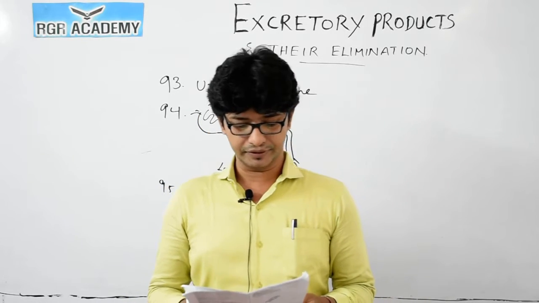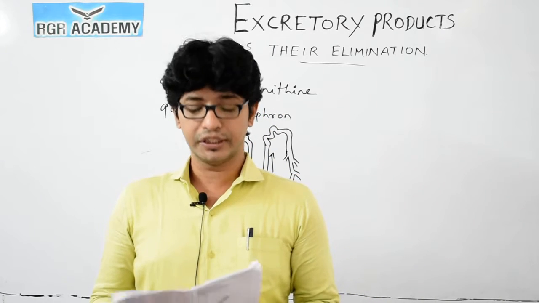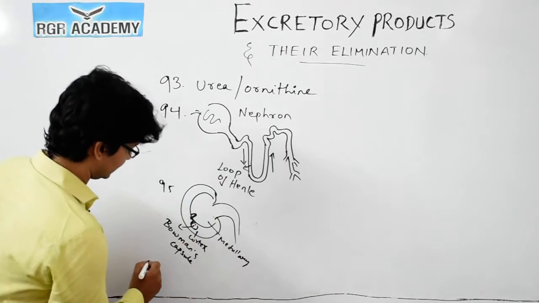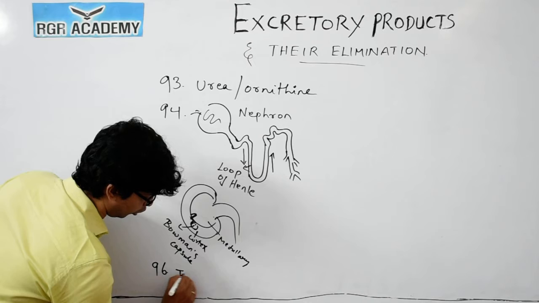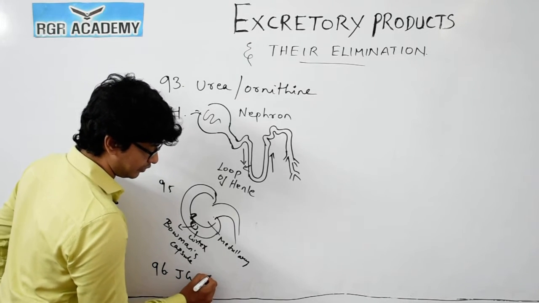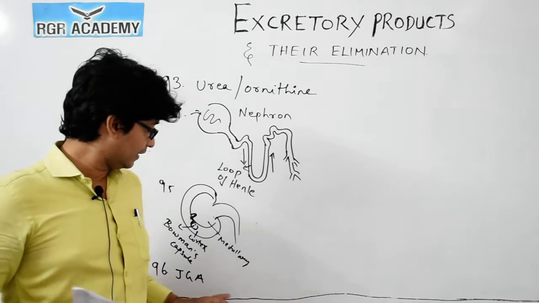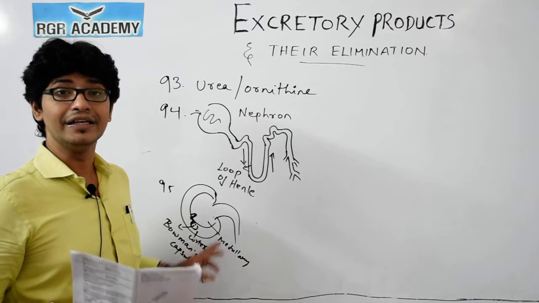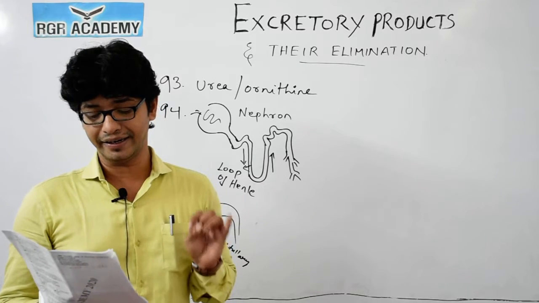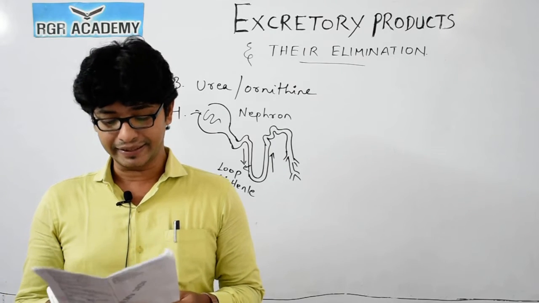Next, question number 97. The juxtaglomerular apparatus is made up of, as you would have studied, we call it the juxtaglomerular apparatus. In this juxtaglomerular apparatus, you would have studied three important components, because this is an association. What are the things that you could see in this case? The juxtaglomerular cells, the macula densa, and the lacis cells. So option 1 is the correct answer.